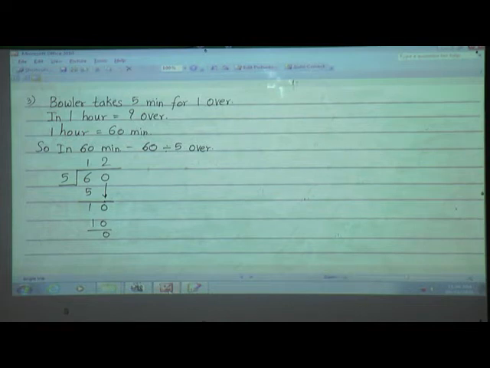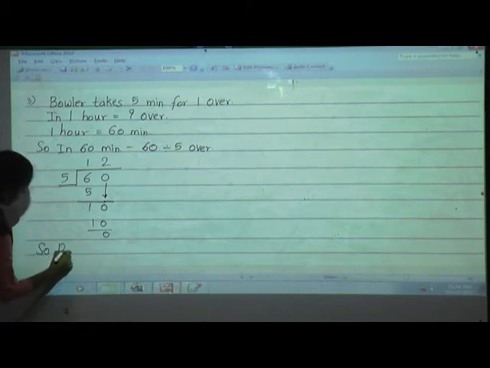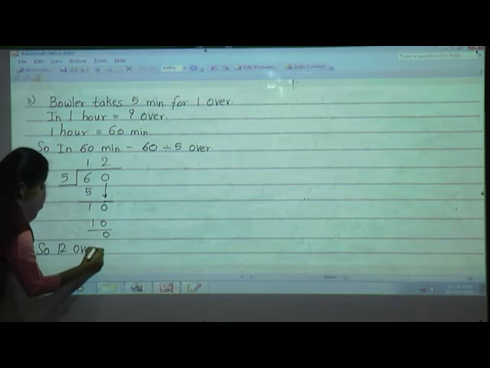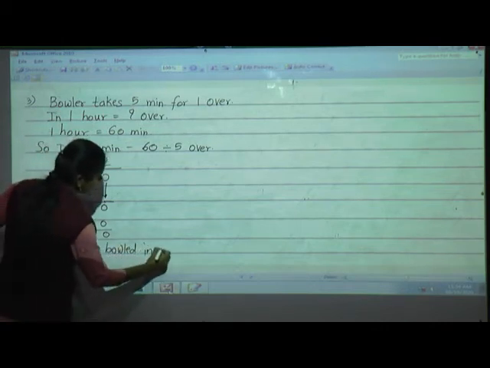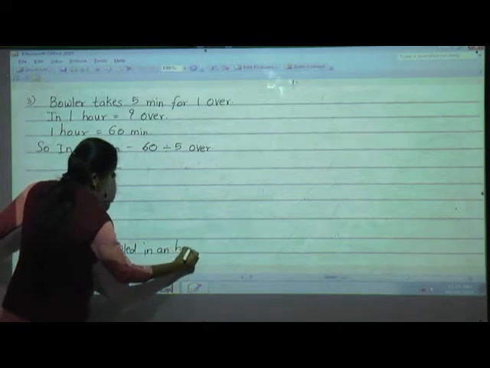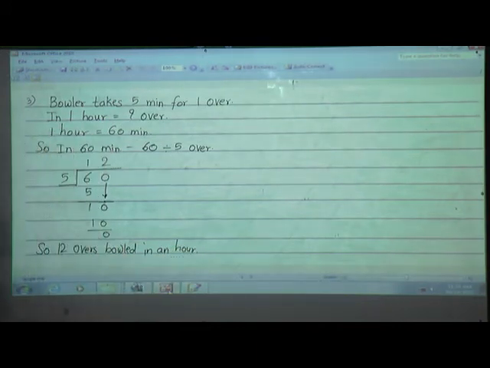So how will you write the answer? 12 overs are bowled in an hour, because in 5 minutes he will bowl 1 over. So in 60 minutes he will bowl 12 overs. Understood? Okay.